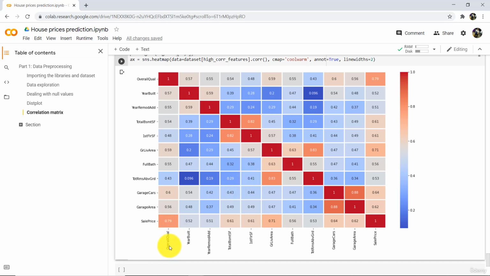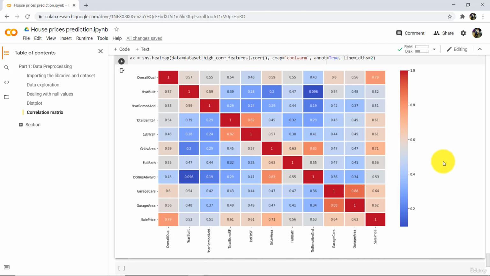Here you can see this one, 0.79, these two variables are more highly correlated. Then 0.71, 0.83, these two variables are also highly correlated. Then 0.82, 0.82, 0.83, 0.88, 0.71, 0.79 and all. So this is how we can simplify the heat map. Let us move forward.